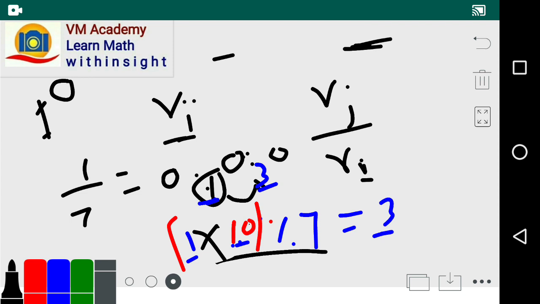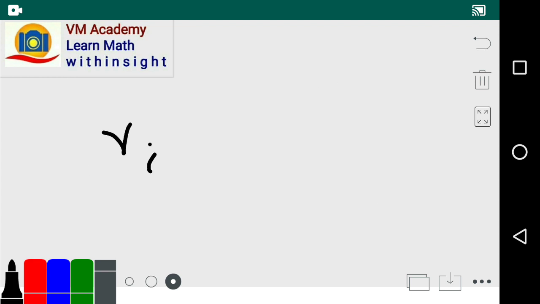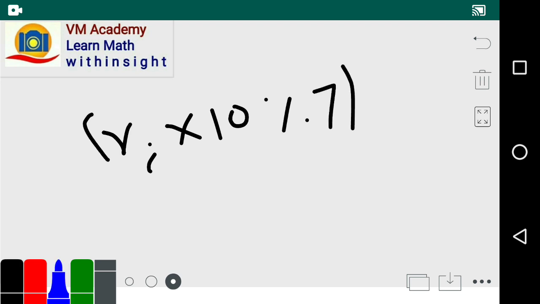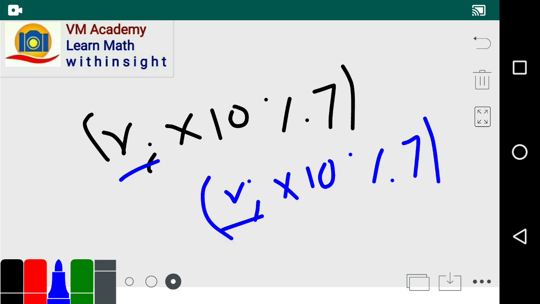So if remainders Ri and Rj repeat, then Ri equals Rj. Now these are standard remainders, friends. The next remainder after Ri will be Ri into 10 mod 7, and similarly the next remainder after Rj is Rj into 10 mod 7. Now since Ri and Rj are equal, the next remainders, Ri plus 1 and Rj plus 1, will also be equal.